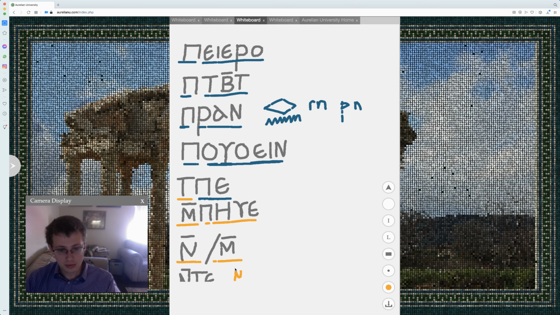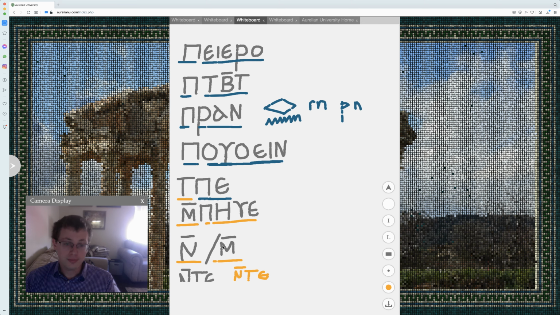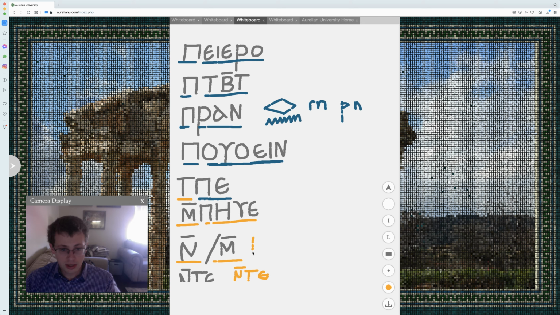This was cut off, so I will go ahead and write it in. Nte. And these we'll just leave as "of" for this video. They have slightly different usages. The M form here is going to be used in front of pi and other mu words, and then the N form will be used elsewhere. But the difference between this and this we'll talk about in a later video.